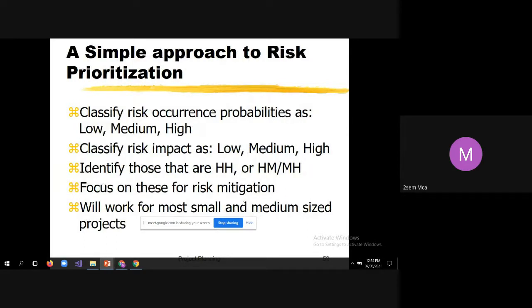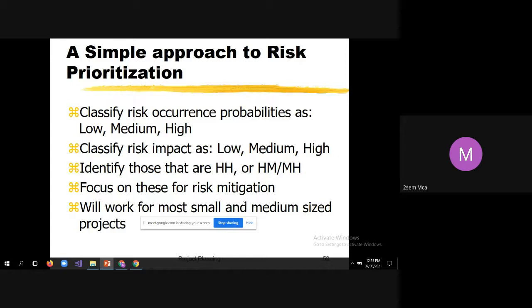Now, what is the simple approach to risk prioritization? The very simple approach is to classify risk occurrence probabilities as low, medium, and high, and classify risk impact as low, medium, and high. So for risk occurrence you have low, medium, high, and for risk impact also low, medium, and high. Then identify those that are HH or HM or MH.